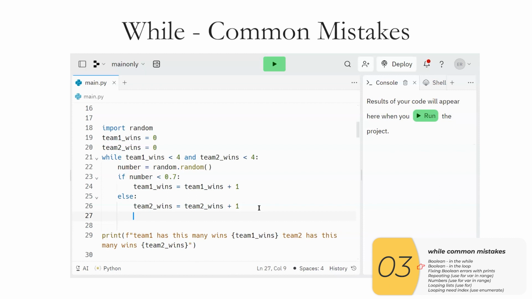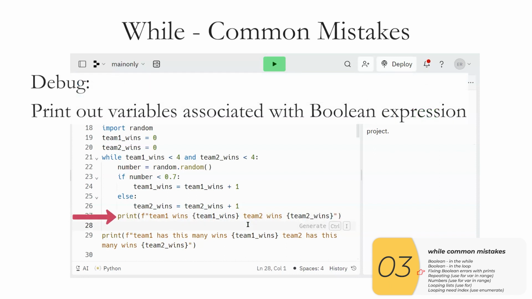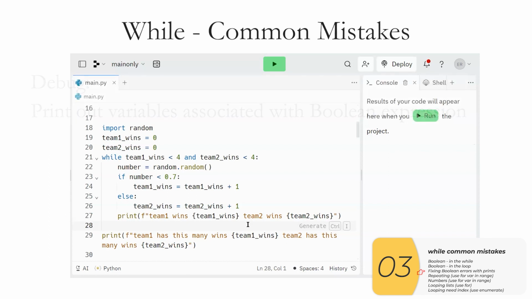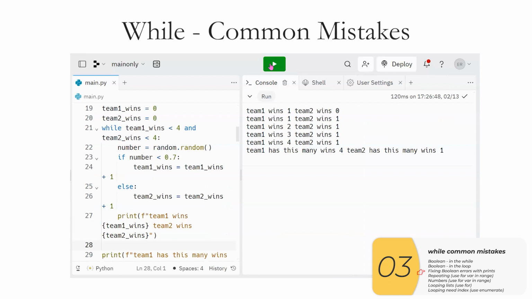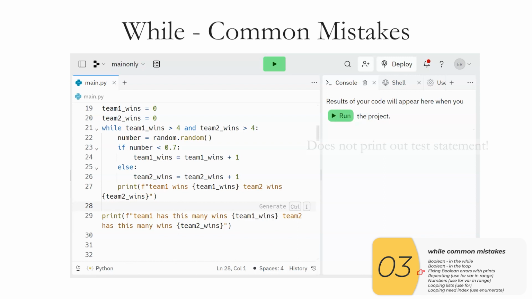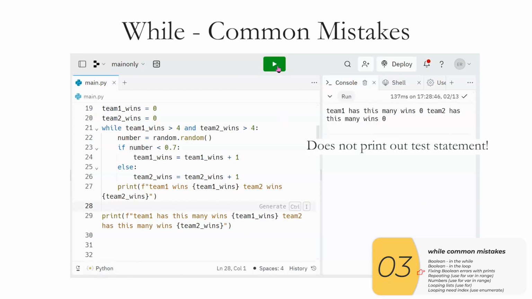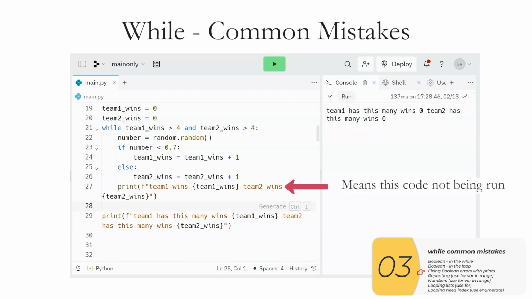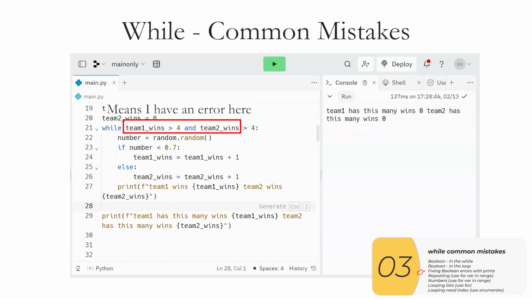Now, when this happens, there's no magic trick to finding it, but one thing that could help is to print out your variables. So in this example here, I'm printing out the number of wins team 1 has, and the number of wins team 2 has. So I can watch, are team 1's wins increasing as I think they should? Are team 2's wins increasing as they should? These are the kinds of things that can help me tell if the error is in the while part of the code or if it's in the Boolean expression. For example, if this printout never ever happens, then I know I'm not running the code at all. This part of the code, the Boolean expression, is never true, and so I probably have a bug there.